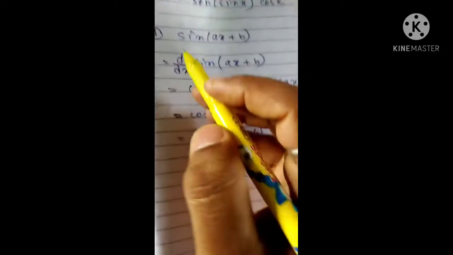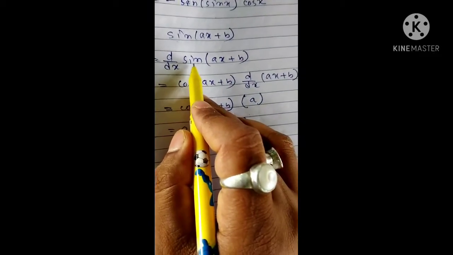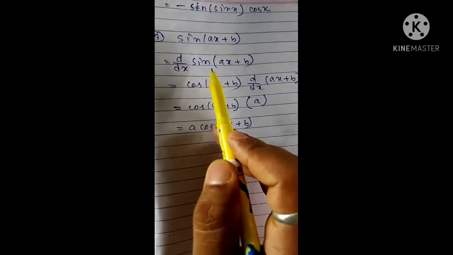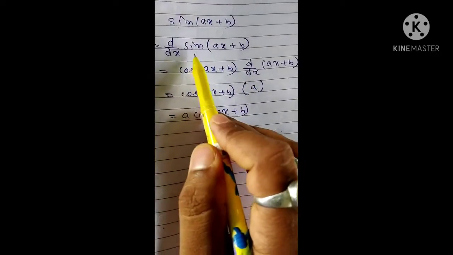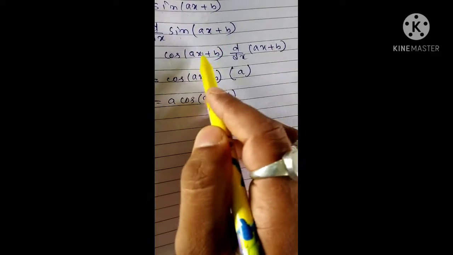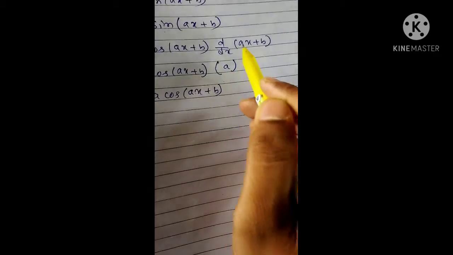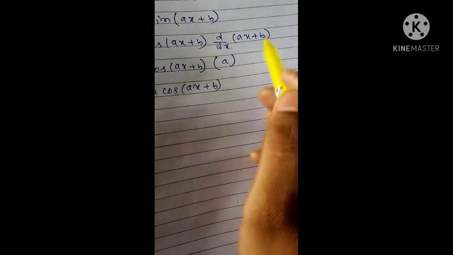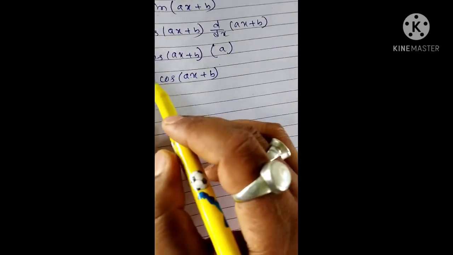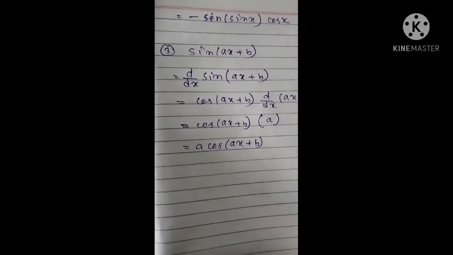Similarly, question 3, you see sin(ax plus b). Same process, d/dx of sin(ax plus b). Sin x differentiation will be cos of x, so that is cos(ax plus b). Again you have to differentiate ax plus b, and the result will be a, because differentiation of ax will be a and b will be 0. So your result will be cos(ax plus b) into a, that means a times cos(ax plus b). This is about your question number 3.